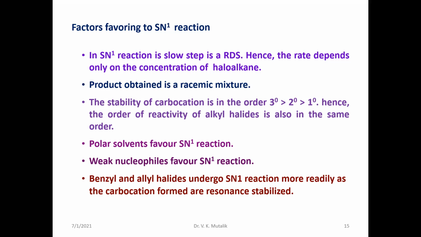Any kind of nucleophile you can take, because the carbocation possessing a planar positively charged carbon atom can be approached by any nucleophile. Even benzyl and allyl halides may undergo the SN1 reaction because they form a highly resonance stabilized carbocation. So polar solvents and weaker nucleophiles will favor SN1 reactions, and tertiary alkyl halides prefer to undergo SN1 type of reaction.